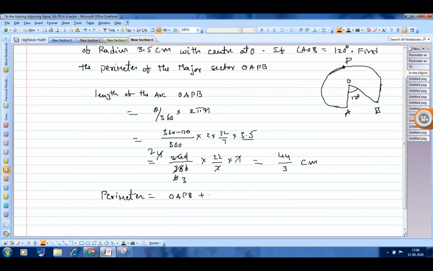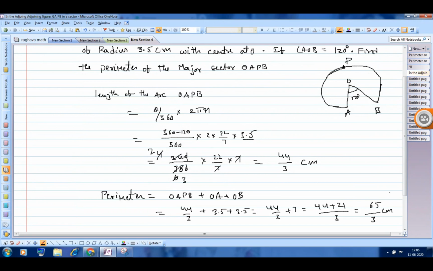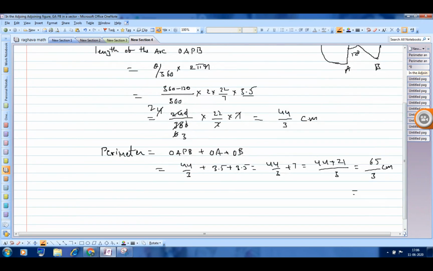OAPB plus OA plus OB. This will become 44 by 3 plus 3.5 plus 3.5. So 44 by 3 plus 7, 44 plus 21 by 3. This will be 65 by 3 centimeter. This is the total perimeter of the sector. This can be written as 21 2 by 3 centimeter also.